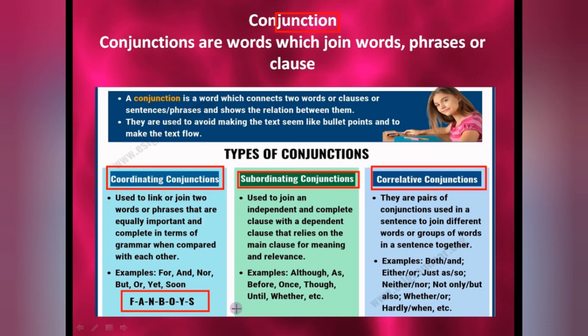Okay, subordinating, in this we have so many conjunctions. Generally in this you will get a clause, that independent clause we are going to get. Although, as, before, once, though, until, whether, and so on. Okay, correlative, in this you will get pairs. Okay, don't forget, in this you will get pairs. So both and, either or, just as so, neither nor, not only but also, whether or, hardly when, scarcely then, and so on.